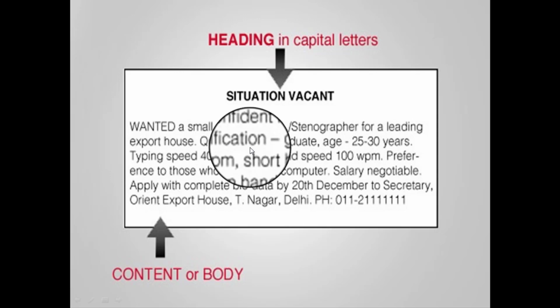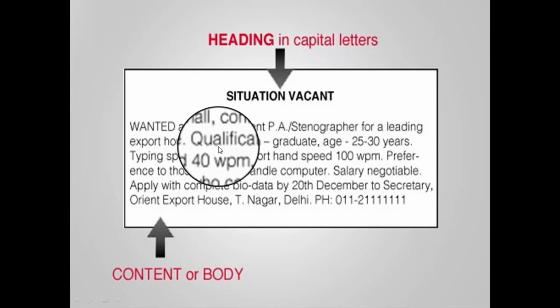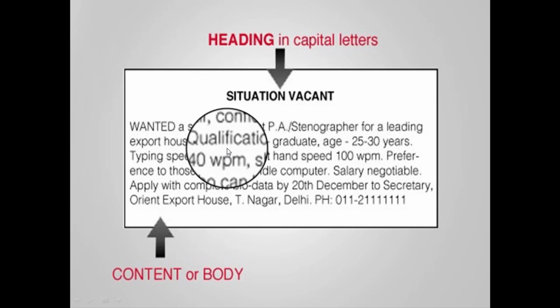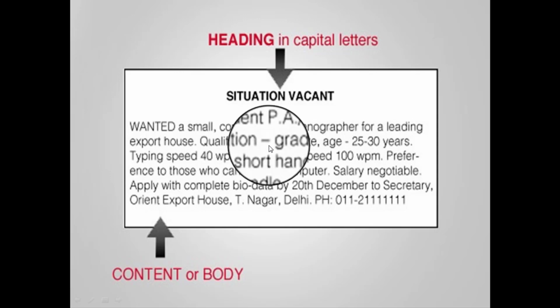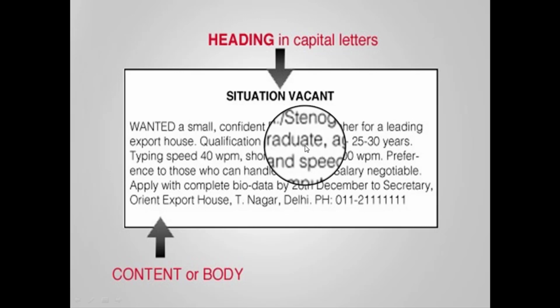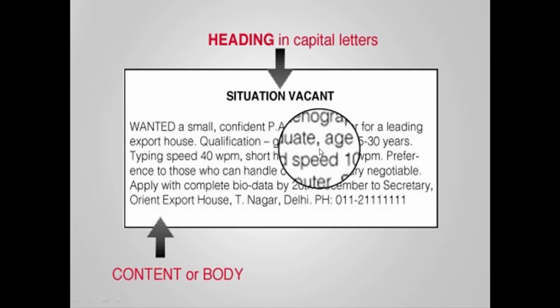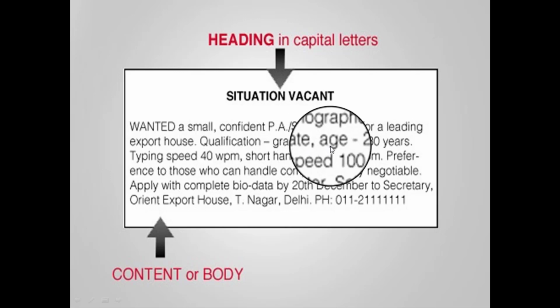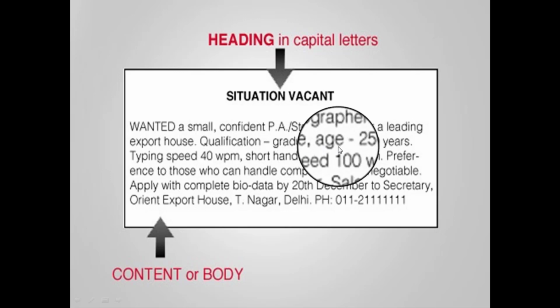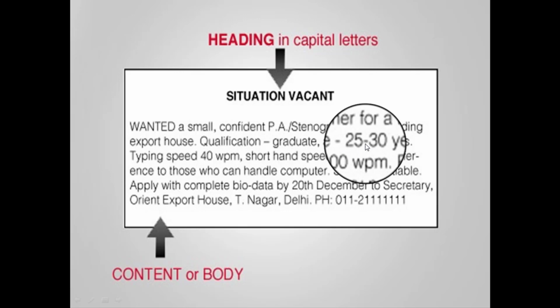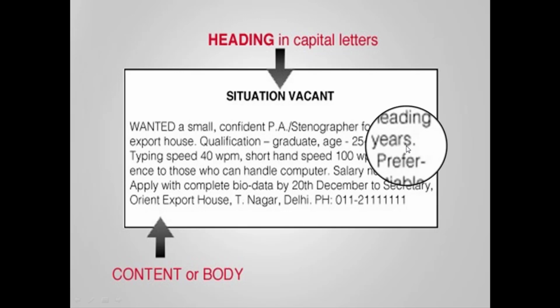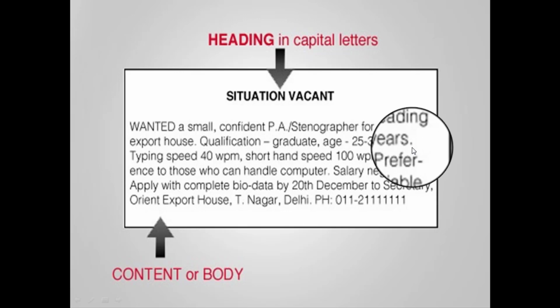And then after that, qualifications are demanded, and there's no need to write the qualification in sentences. Only qualification dash, this symbol is enough. And what is the qualification? Graduate. This is enough. After that you should give a comma, and then the next field comes, that is about the age, and what is the demand? Between 25 to 30 years. That's enough, and after that there's a full stop.